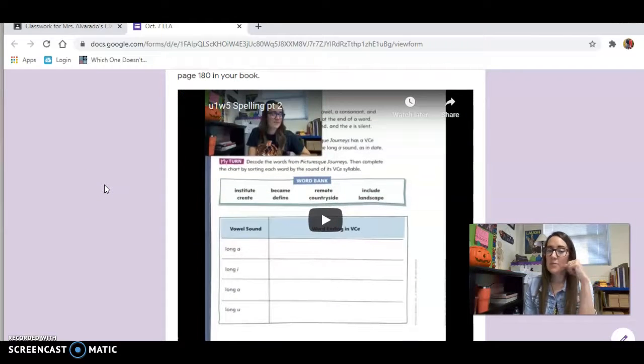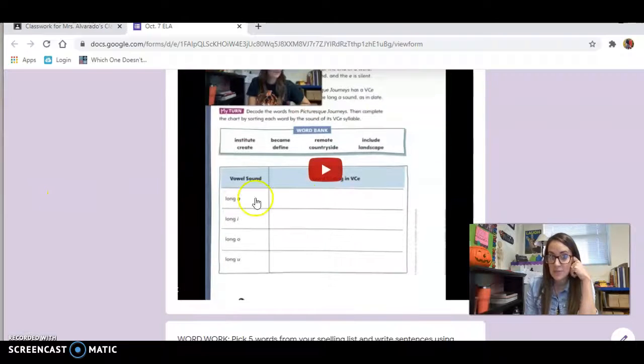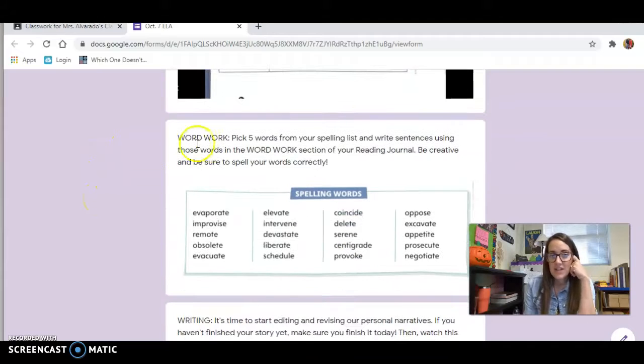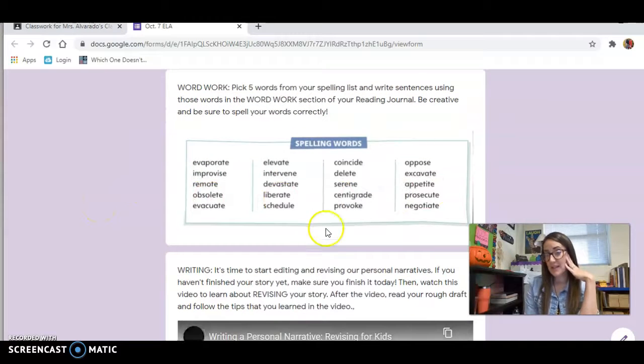Then you have some word work. Remember, we're working on vowel, consonant, silent E words this week. So you'll work on page 180 in your book. So watch this video and follow the directions there. And then you're going to pick 5 words from your spelling list and write sentences using those words, and you're going to write your sentences in the word work section of your reading journal. Be creative with your sentences and be sure to spell your words correctly. And I put your words right here in case you need them, but they're also on page 183 in your book.